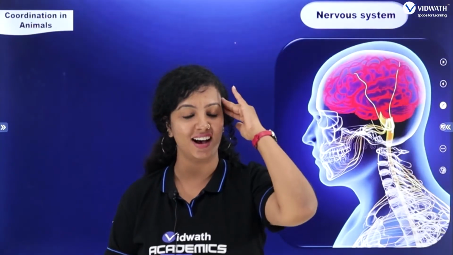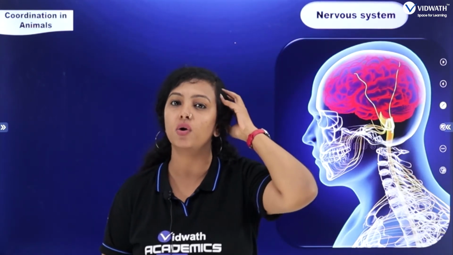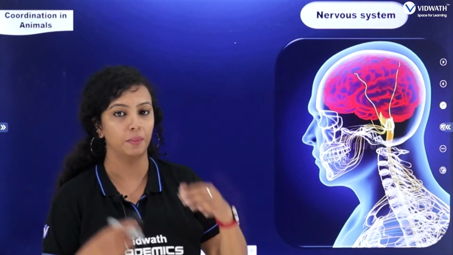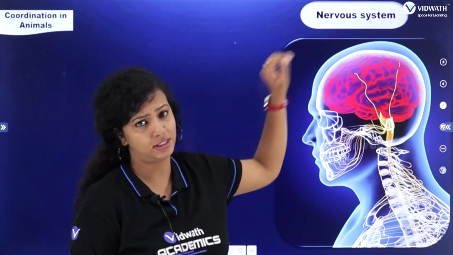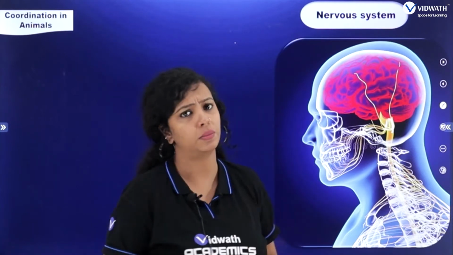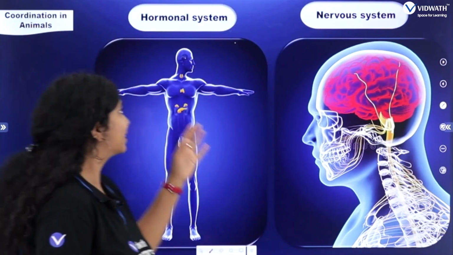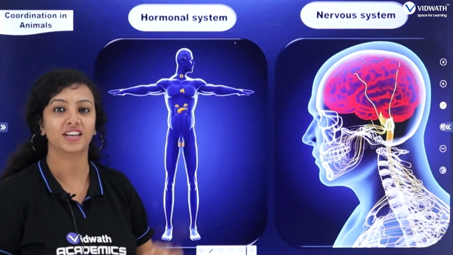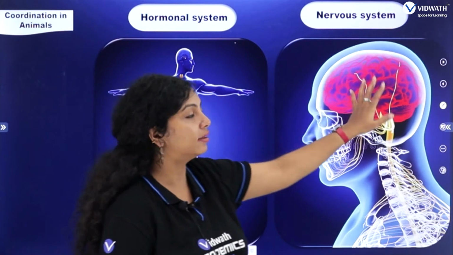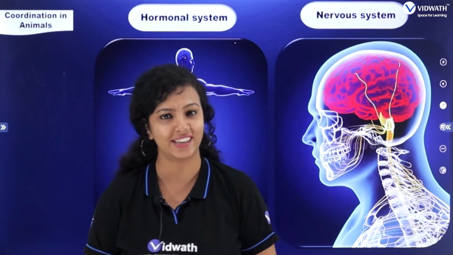So, in our body, who does this control and coordination then? It is nothing other than our brain. Yeah, student. Your brain is the boss of your body, you know. He is the one who controls and coordinates all parts of our body. Understood? And it is done through the help of what? The nervous system, okay? And sometimes this nervous system has its own limitations. But the brain takes one more person's help, and that is what? It is the hormonal system. Understood? Yeah, student. So, because of these, the hormonal system and the nervous system, our body is completely controlled and coordinated at the same time.